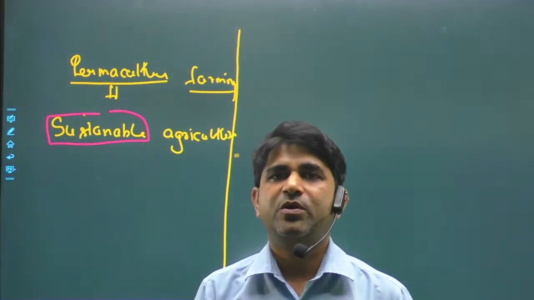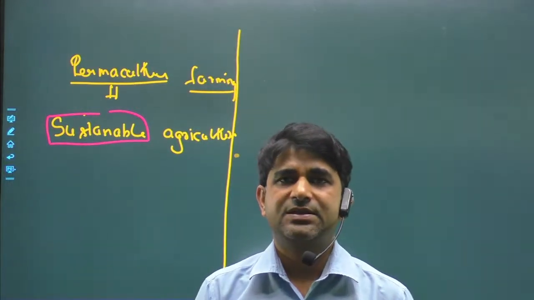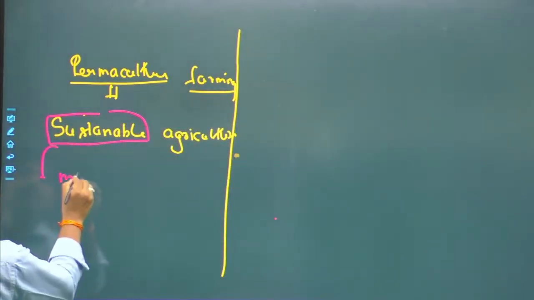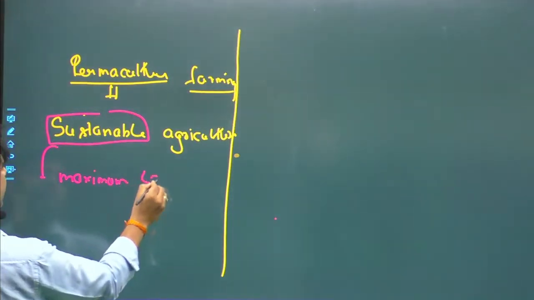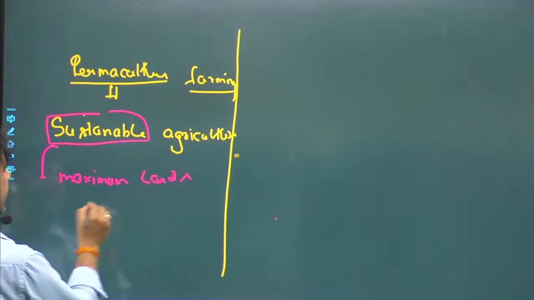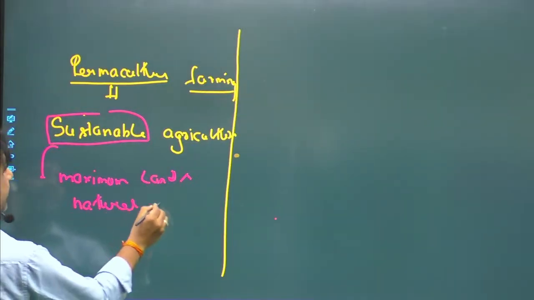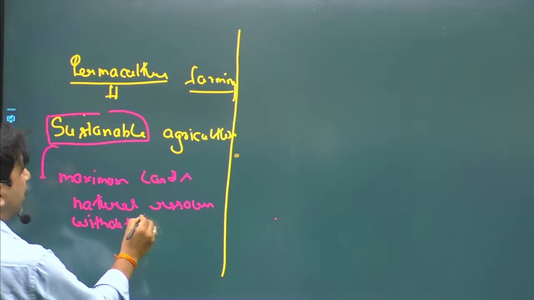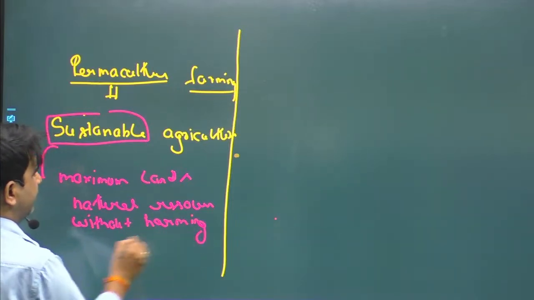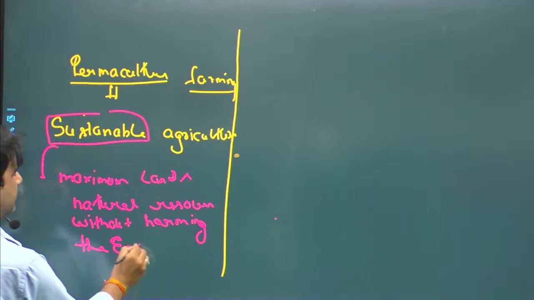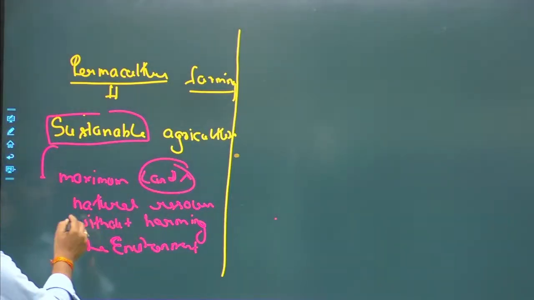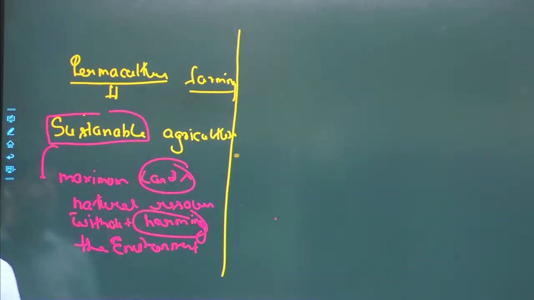In the same way, when we talk about sustainable agriculture, these are the practices in which we use the maximum land and natural resources without harming the environment. So that is known as sustainable agriculture.